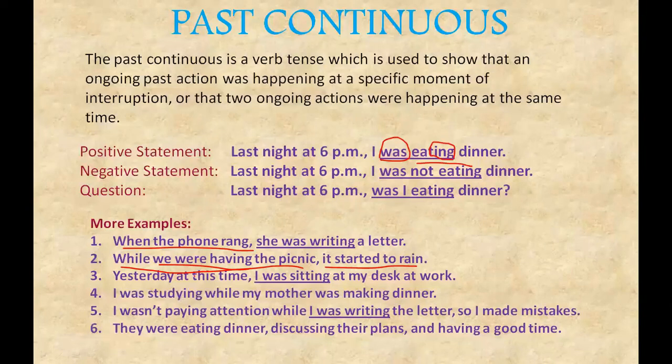Yesterday at this time, I was sitting. I was studying while my mother was making dinner. I wasn't paying attention while I was writing the letter, so I made mistakes. They were eating dinner, discussing their plans, and having a good time. So there are 3 past continuous verbs here for you. Okay, this is about the past continuous.